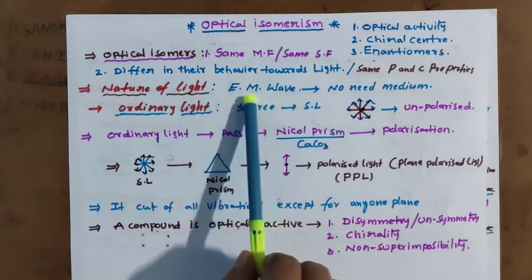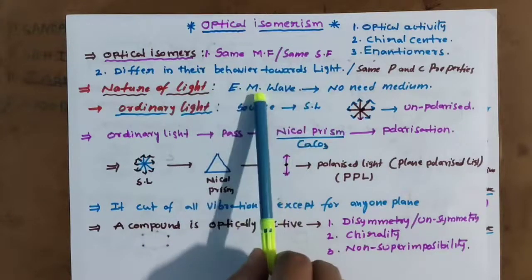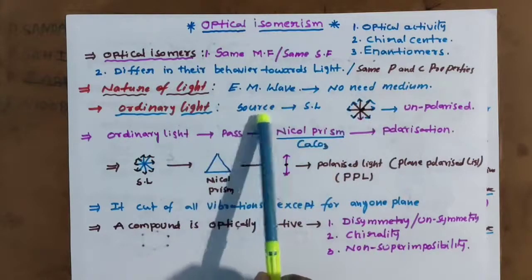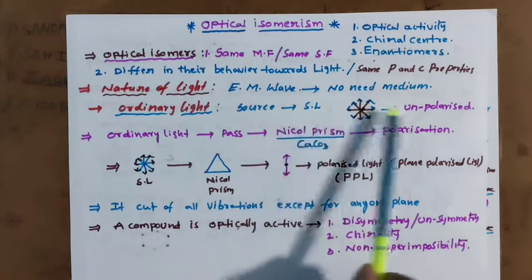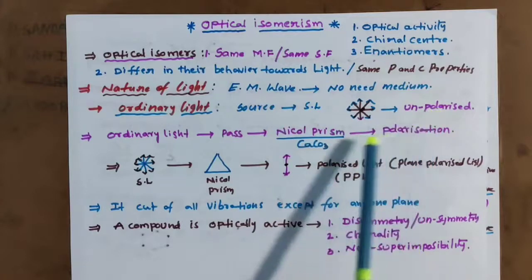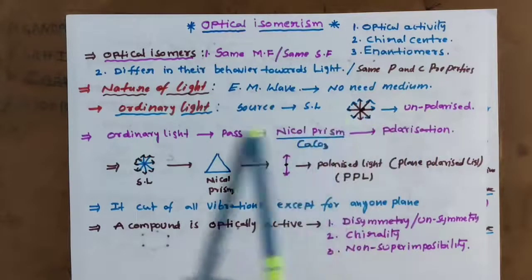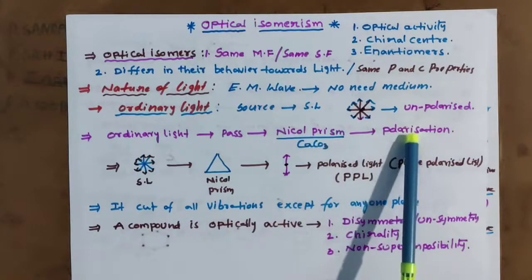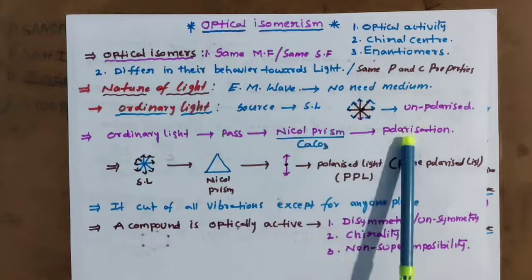Light is generally an electromagnetic wave and needs no medium. Ordinary light, like sunlight, is unpolarized. If we pass this unpolarized light through a Nicol prism, it will be polarized. Clear?